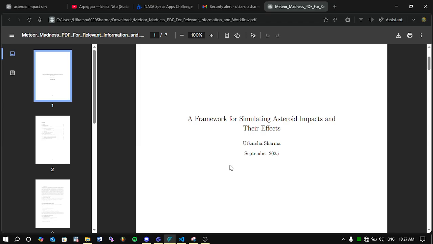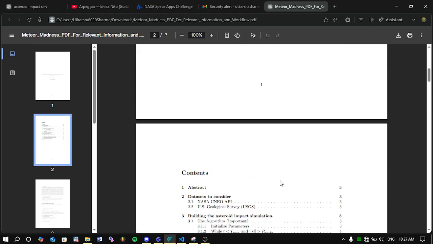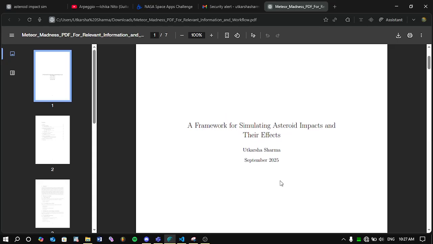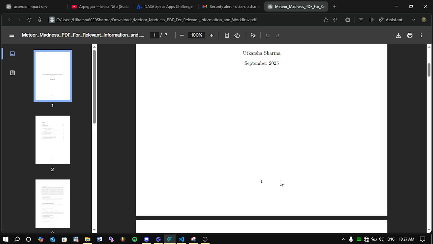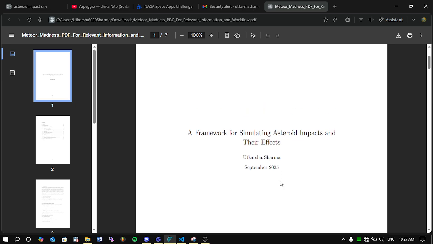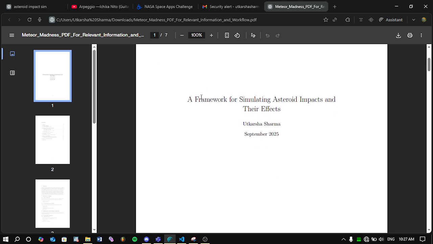I'm going to be talking about this paper I wrote, "A Framework for Simulating Asteroid Impacts and Their Effects" by Utkar Sharma, September 2025. I actually wrote this towards the end of September, so more towards the beginning of October, I think. And I've polished it in October, so basically I finished writing it in October. And there's a couple of reasons why I wrote this paper in the first place.